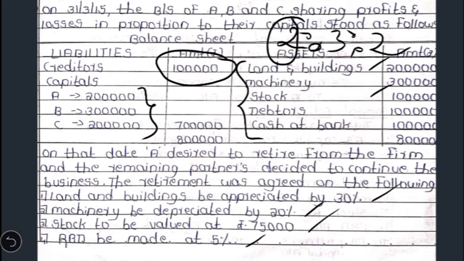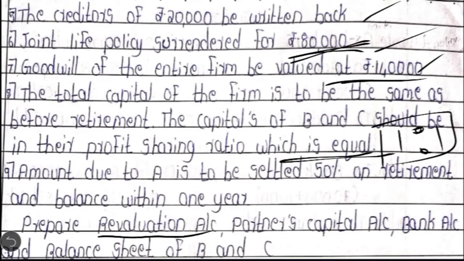No. So there will be two adjustments. The first adjustment is that till now joint life policy has not been shown in the books as an asset. So you have to bring into record the joint life policy. It is as good as you are bringing into record one more asset. So it should be written in the revaluation account on the credit side. Then again the second adjustment will be for realizing that joint life policy, that is the surrendered amount you are realizing at the time of retirement. Okay, so these are the two adjustments with regard to joint life policy. So when you prepare the revaluation account, you have to credit that to the revaluation account, because you are bringing into record one more new asset. So only these are the transactions with regard to revaluation of assets and liabilities.